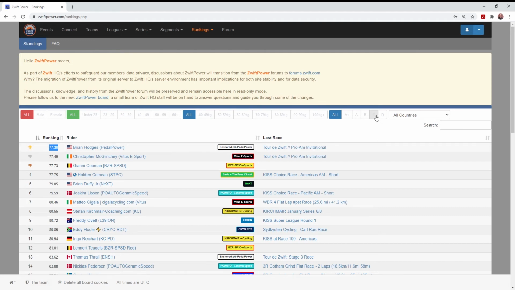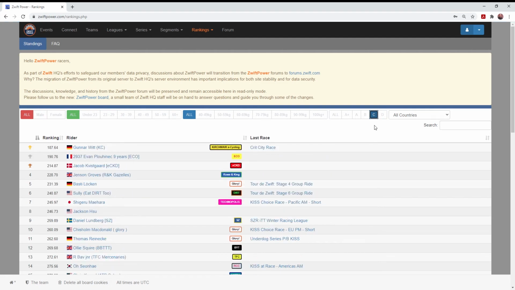I'm going to come over here and filter to only view category C riders. Takes a second to implement that filter. And here we are. This is the top of the bunch C category racers. You can see these scores are incredibly low numbers, incredibly good ranking. 187, 190 for the top two racers.